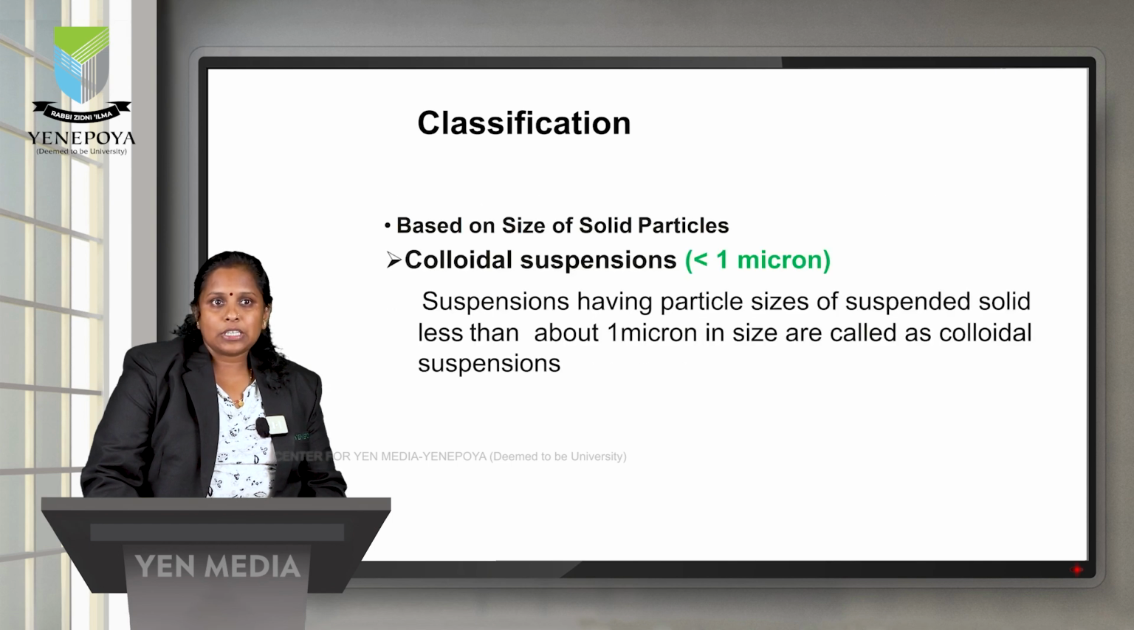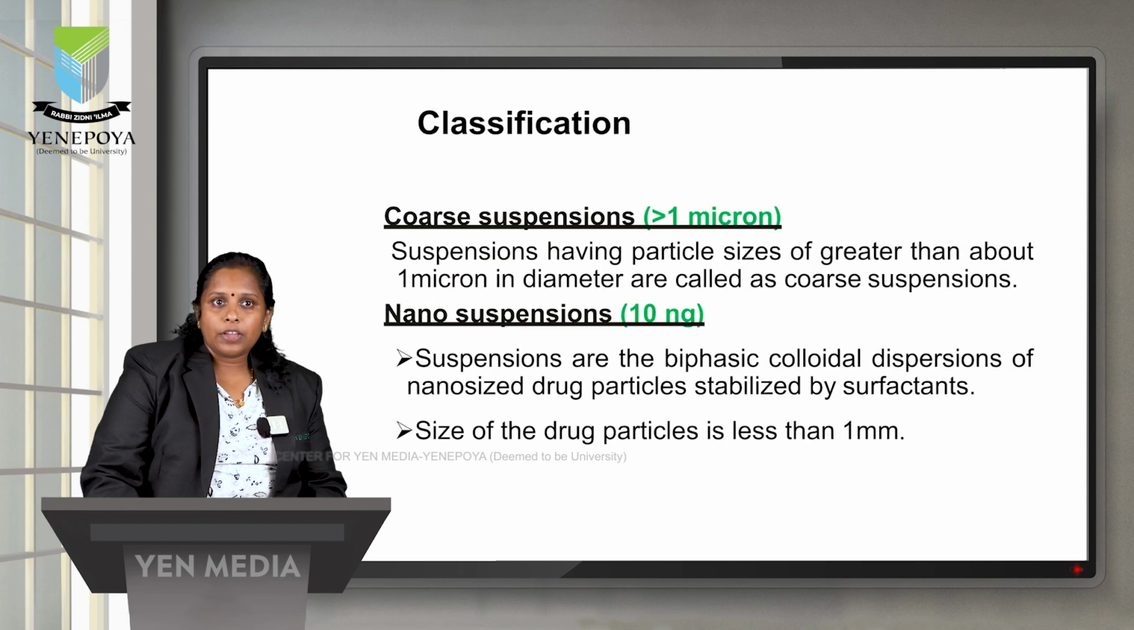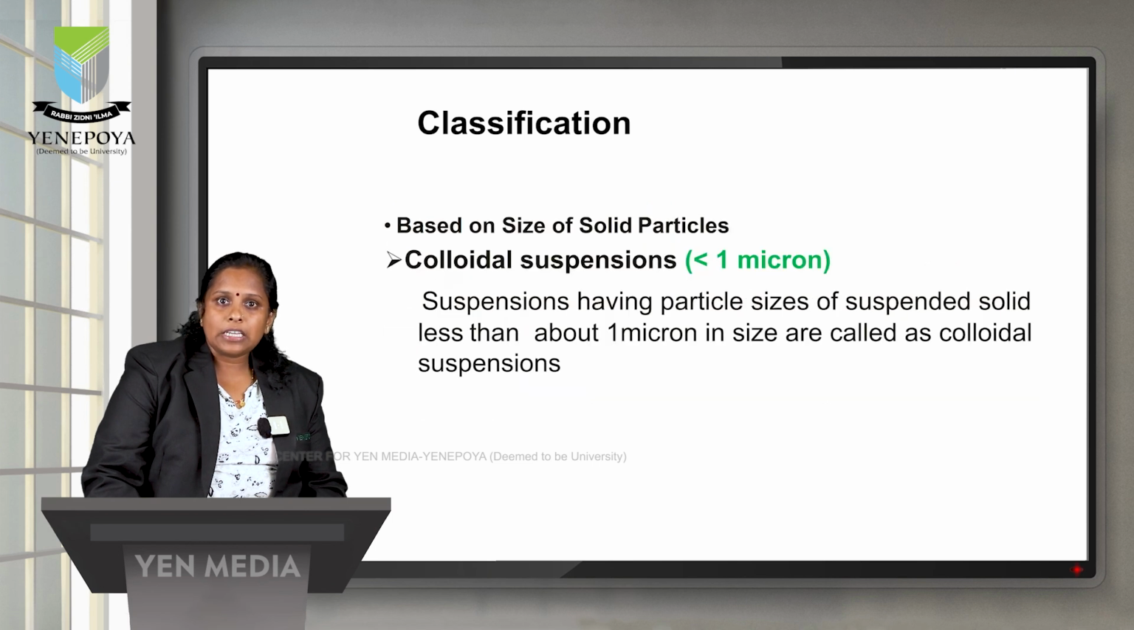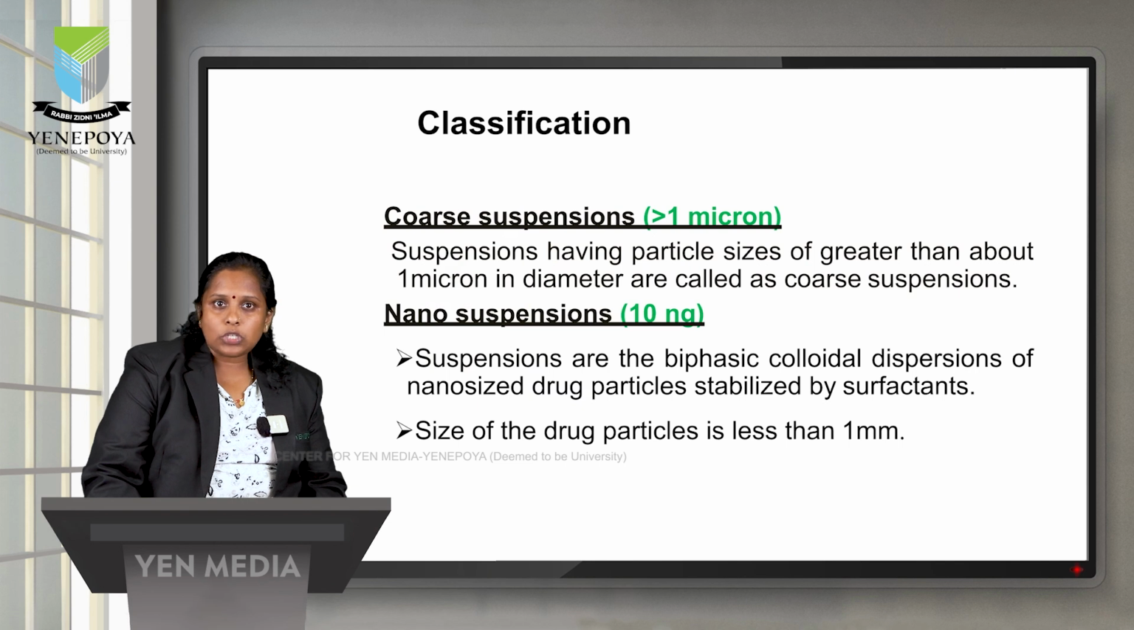And next is based on the size. We have colloidal suspension, coarse suspension, and also nano suspension. Colloidal suspension has a particle size less than 1 micron, whereas coarse suspension has a particle size greater than 1 micron, and nano suspension is a suspension where the particle size is less than 1 micron, or in the nano size. So these are the 4 types of classification of a suspension.